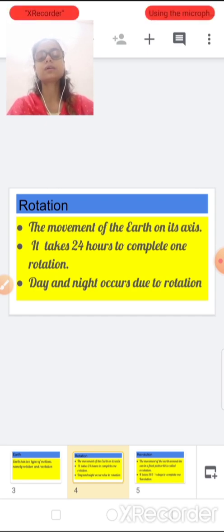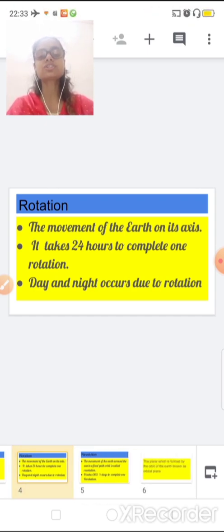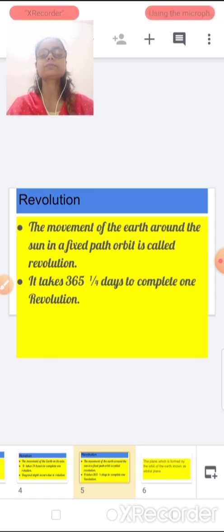Now, a brief introduction about revolution. The definition: the movement of the earth around the sun in a fixed path or orbit is called revolution.